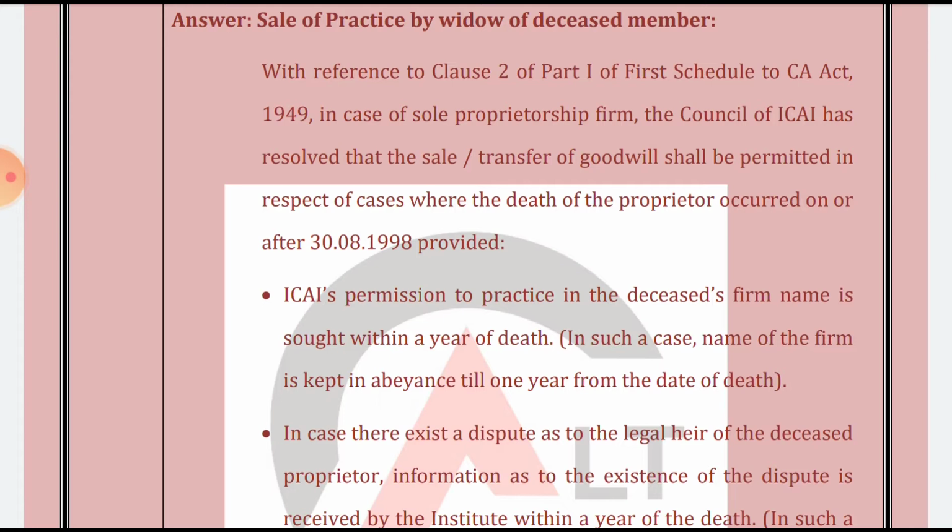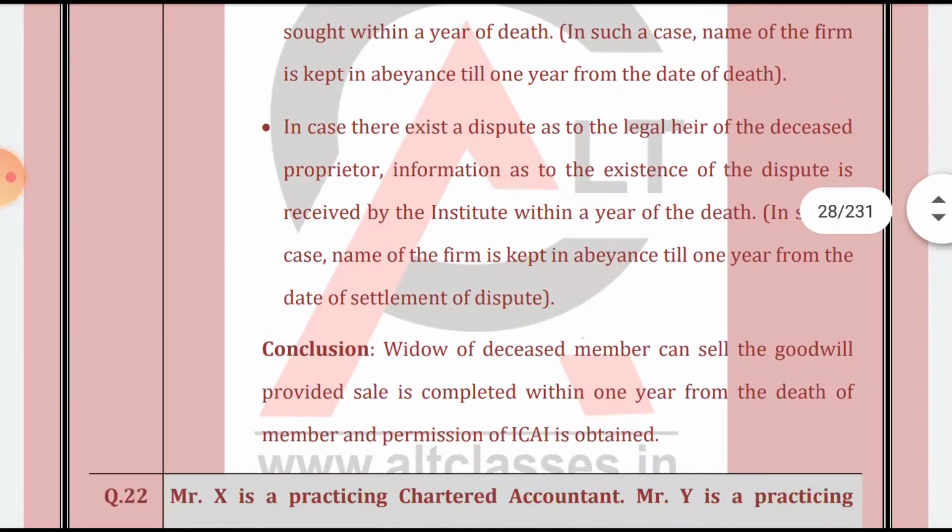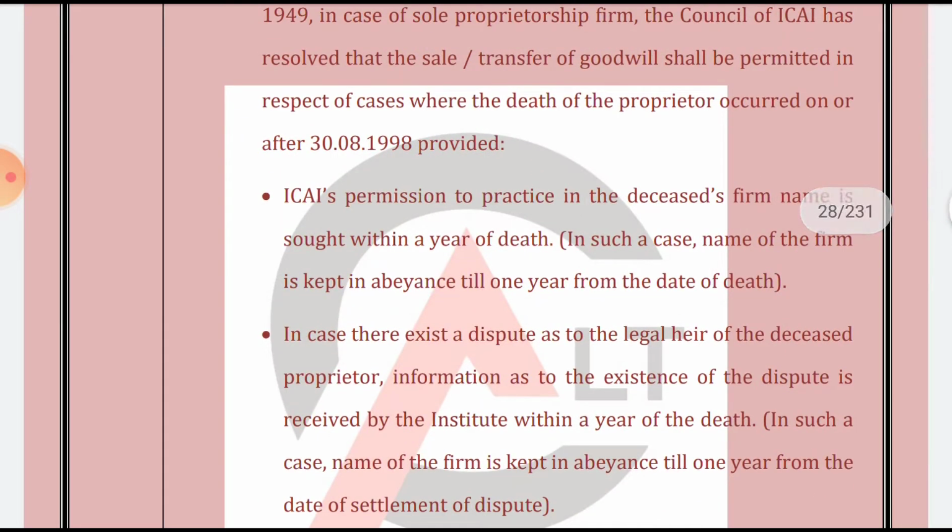So within a year, the permission should be sought from the ICAI. In such cases, the name of the firm is kept in abeyance till 1 year from the death. So first was the case where there isn't any dispute; after obtaining the permission within a year, the name of the firm is kept in abeyance till 1 year from the date of his death.